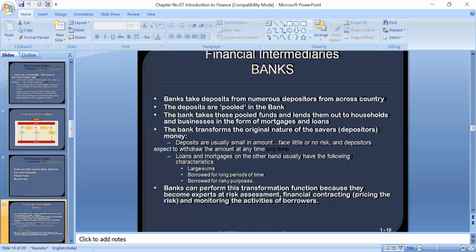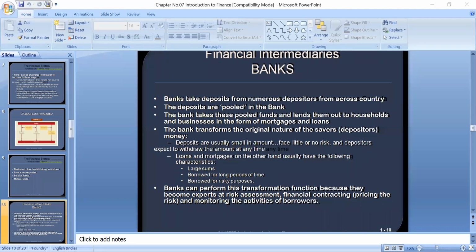So they can efficiently and effectively transform money from savers in small amounts to borrowers who need money in a large amount.